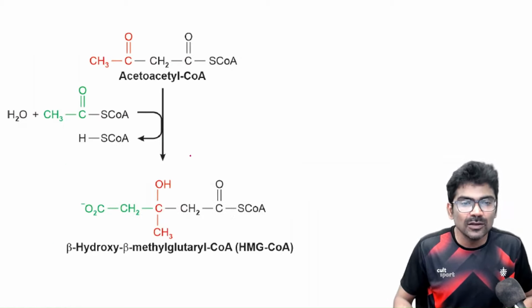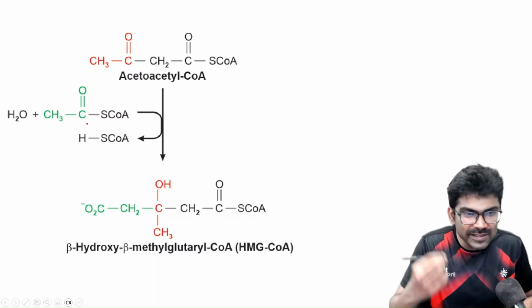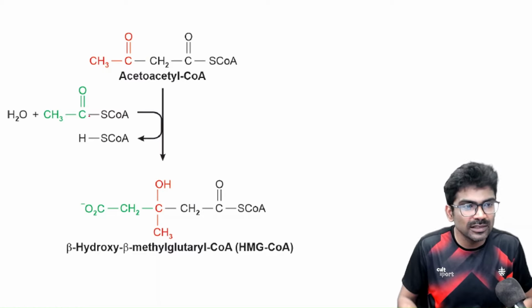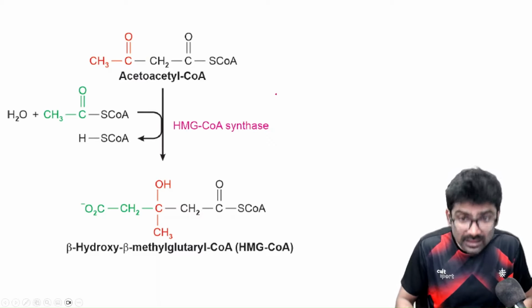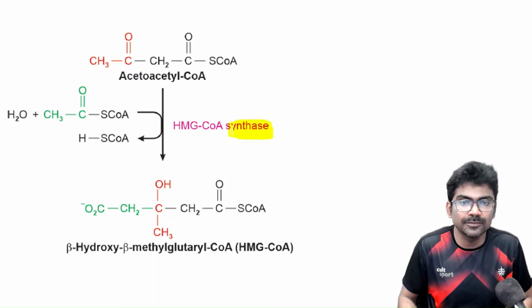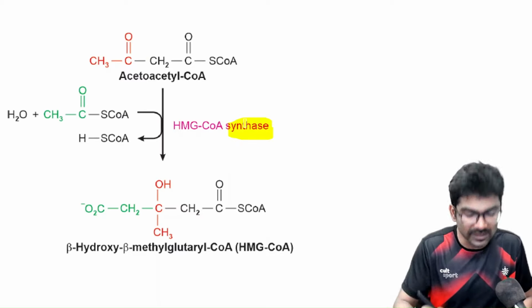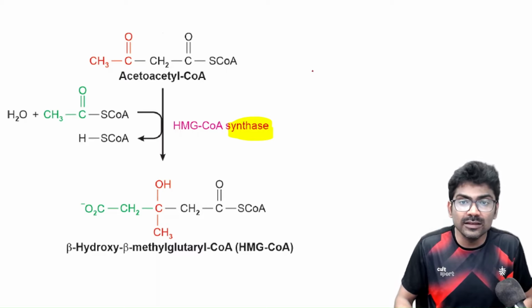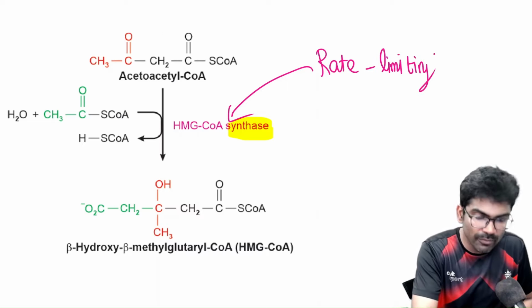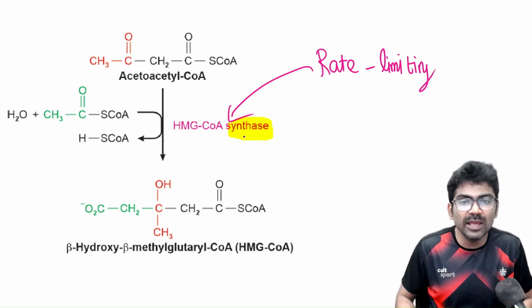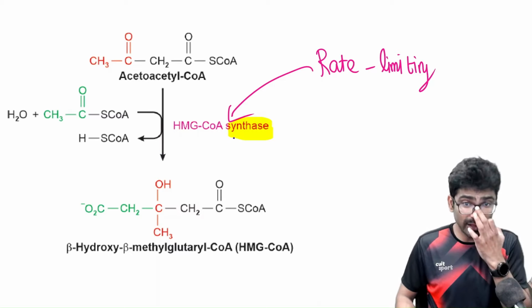All right. So what is the name of the enzyme? Can you guess? Is there any ATP involved here? So it is not synthetase. So it is HMG-CoA synthase. Okay, this is not synthetase, this is just synthase. And this step is the rate limiting step. So the rate limiting step of ketogenesis is catalyzed by HMG-CoA synthase.